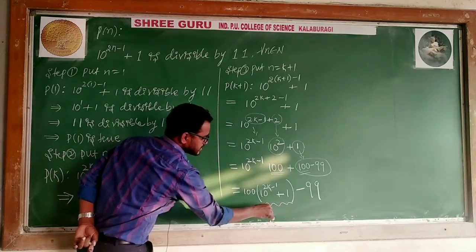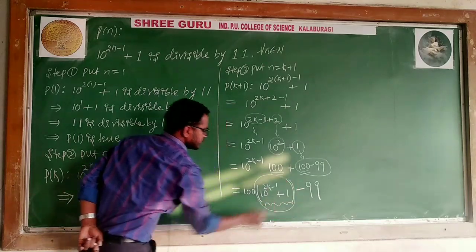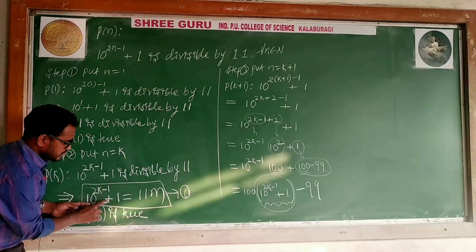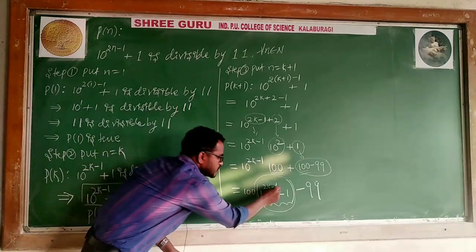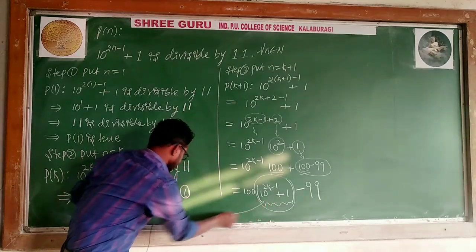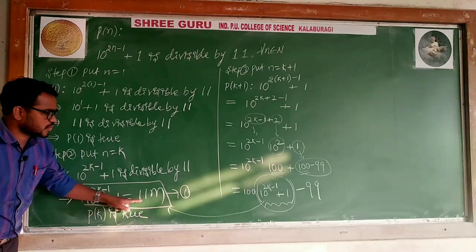See, from equation 1, 10 to the power 2k minus 1 plus 1 is equal to 11m. Can I write this as this one? 10 to the power 2k minus 1 plus 1 is equal to 11m.